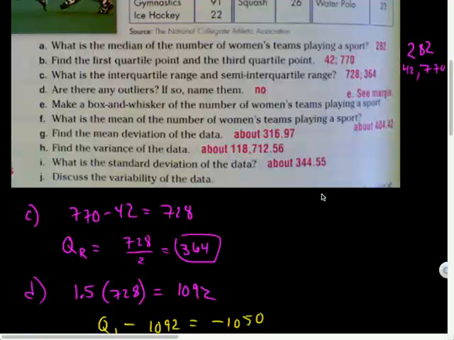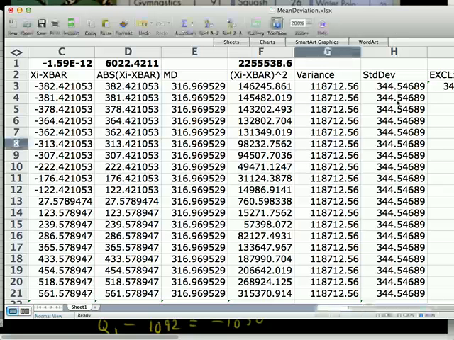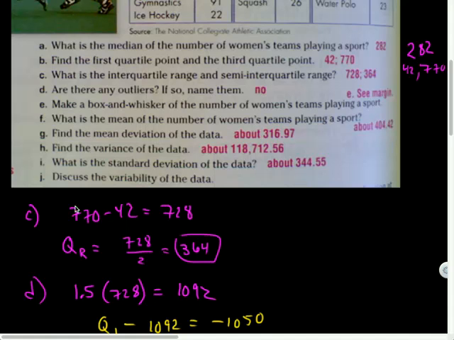And that's why they asked us about variance before standard deviation. And then it says, what's the standard deviation? About 344.55. So standard deviation is larger than mean deviation. And then they ask about the variability of the data. I would say the data is very densely clustered between the minimum point and your first quartile, and then it's much more broadly distributed after that.